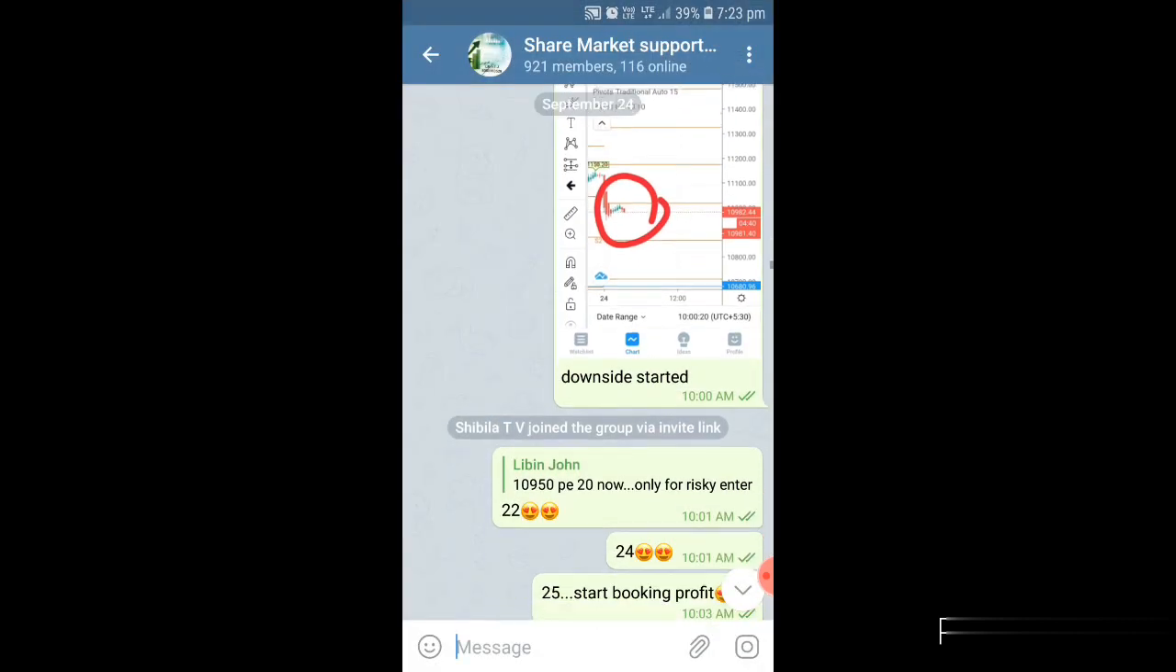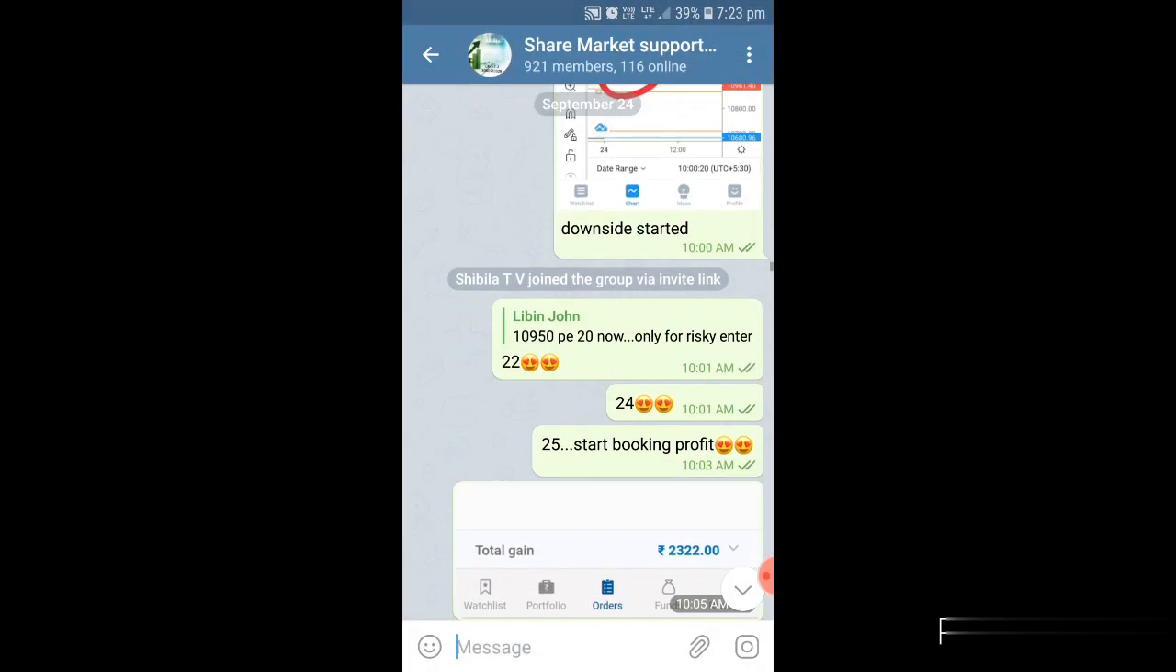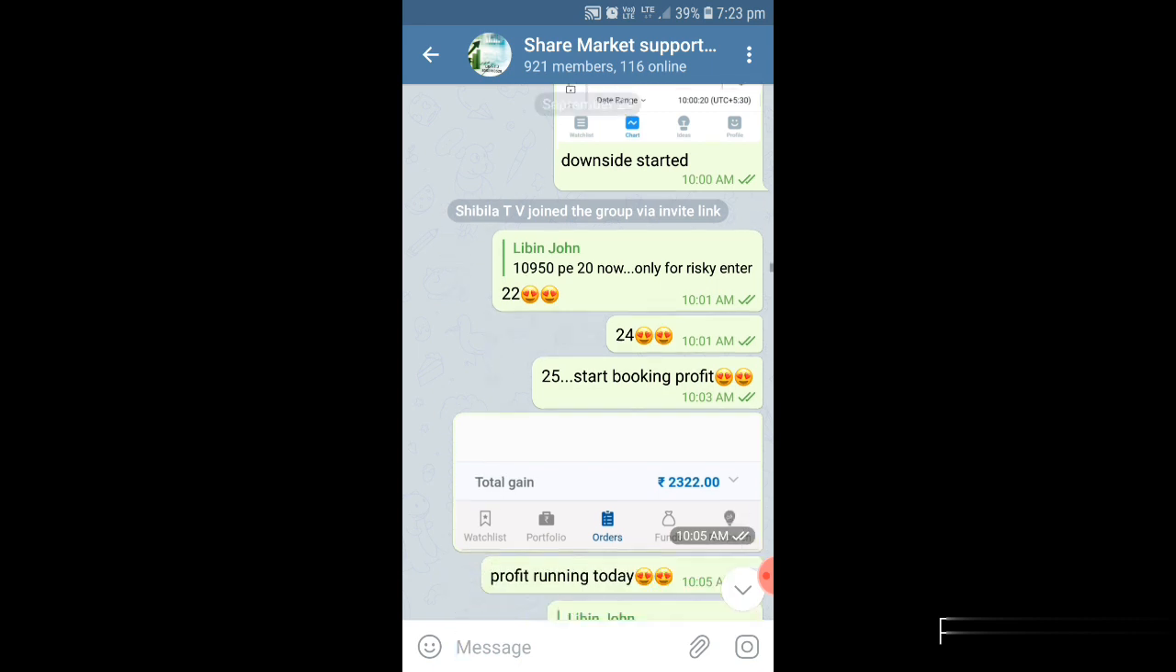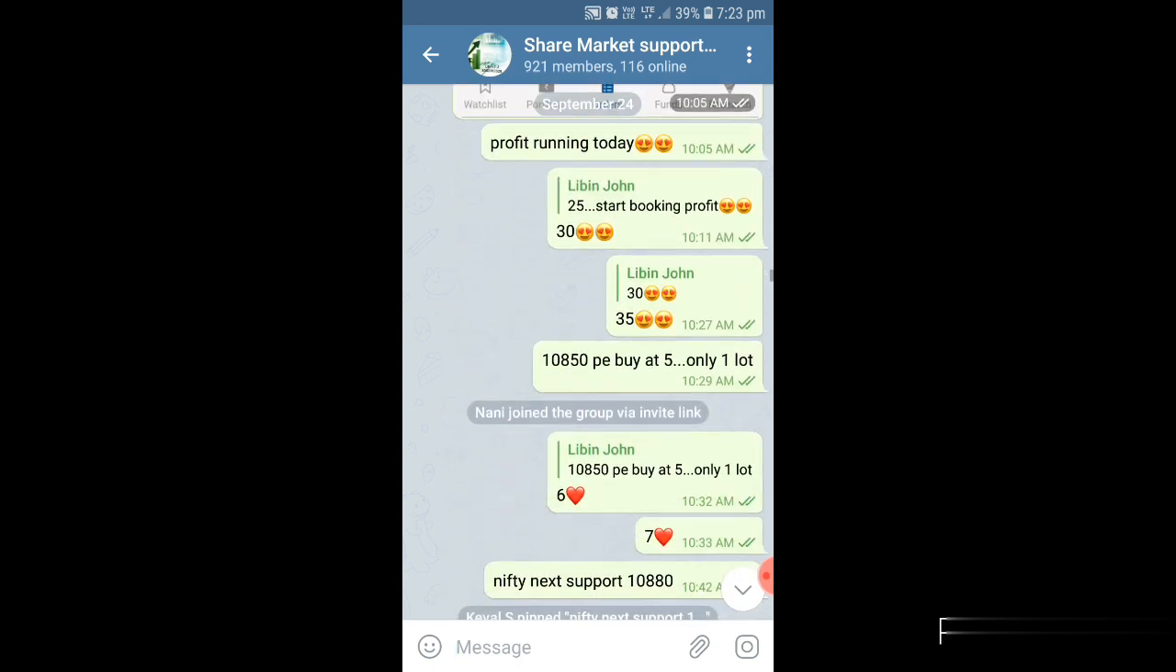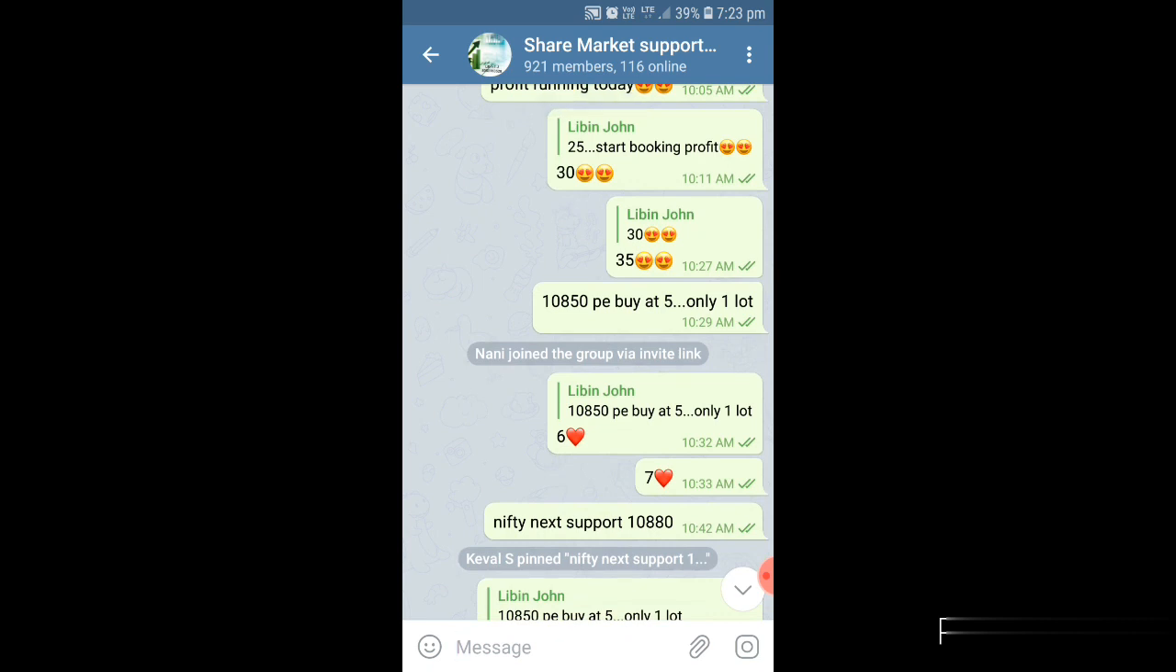Here you can see, a second time we again gave an entry at 20, and you can see 25, 30, 35. So always you have to identify which strike price you are going to select. And here also, again I selected 10,800 PE, and that PE is currently almost 44. You can see my buying price was only 5.